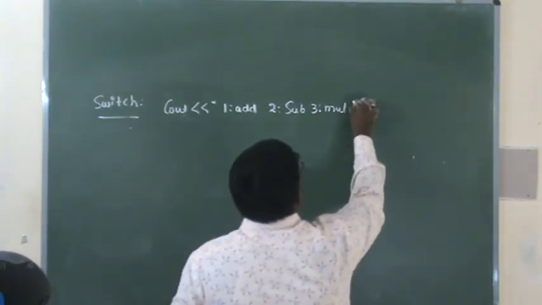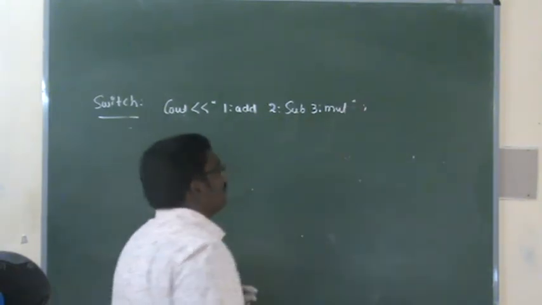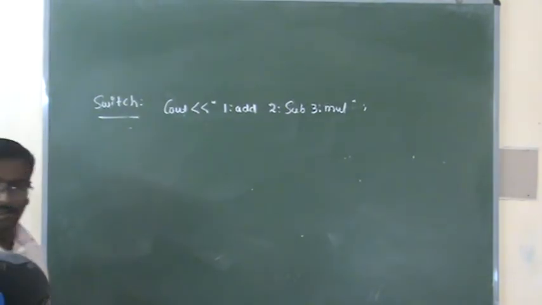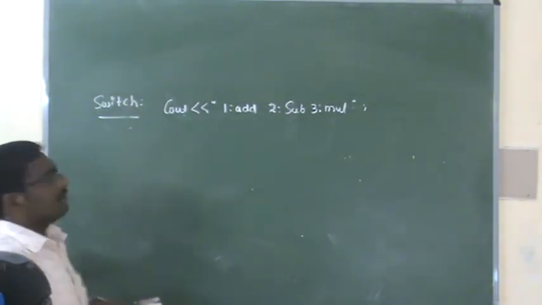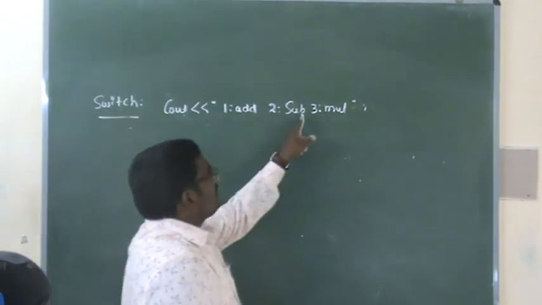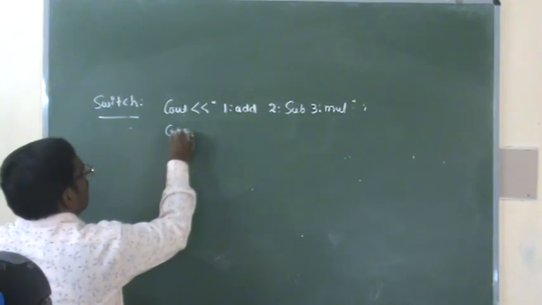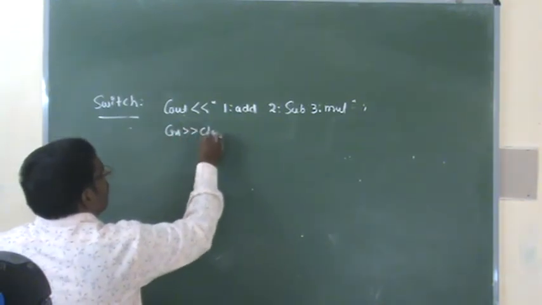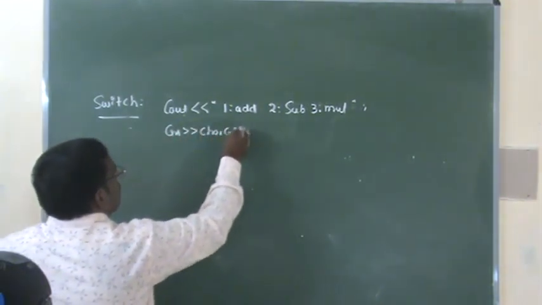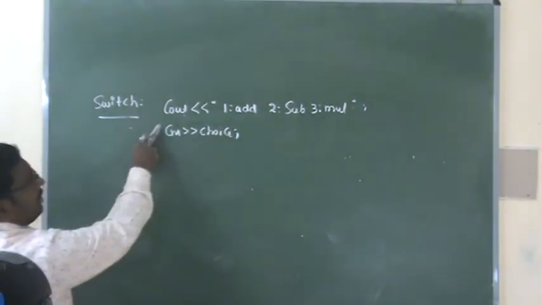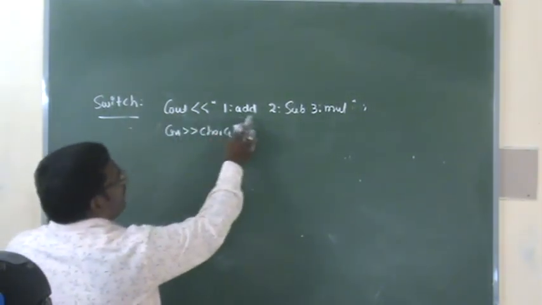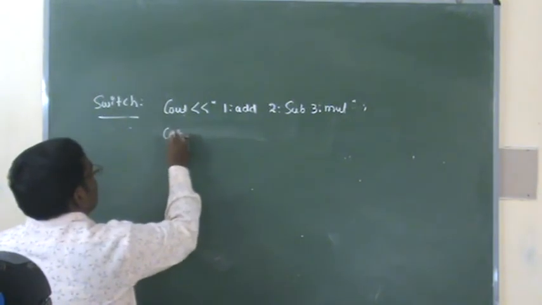Here we are supposed to write a switch statement to perform the three basic arithmetic operations: addition, subtraction, multiplication using switch. Cin choice. If we want, before the cin we can write cout, enter your choice.